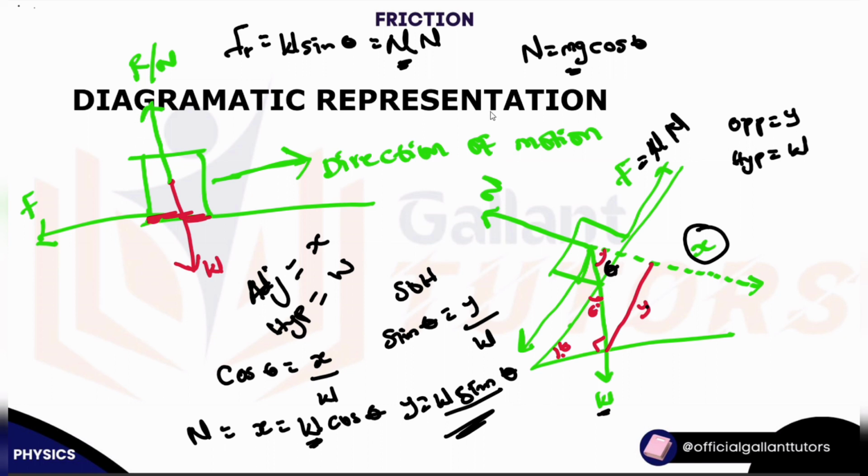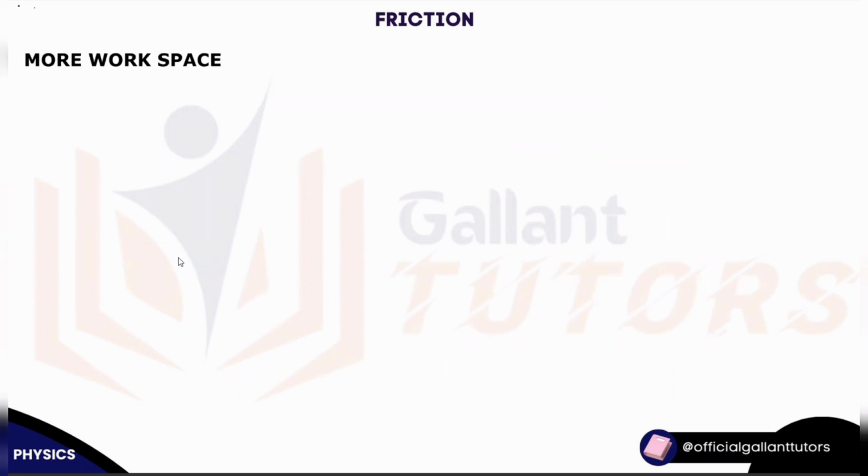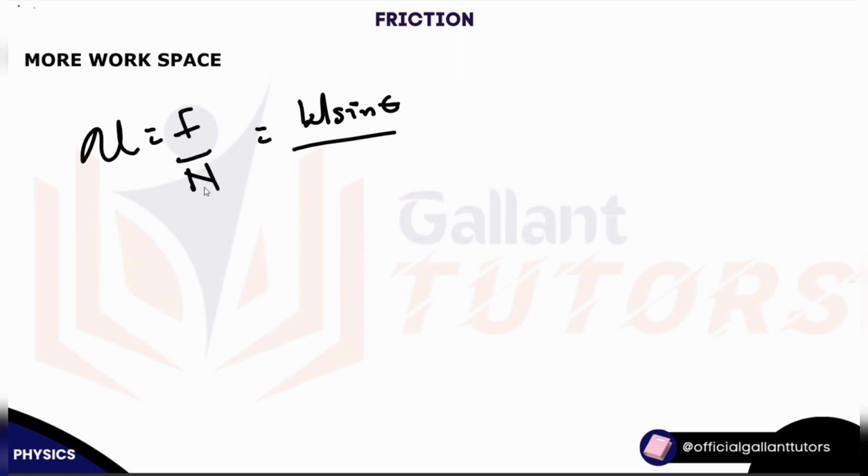Now let me tell you why this is still correct. Now this is equal to what? Frictional force over normal reaction. Is that true? All right, good. So what is our frictional force along the surface? Correct, w sine theta. What about normal reaction? w cos theta. I hope you are getting it like this. Very good. w cancels w. So sin theta over cos theta will give you what?